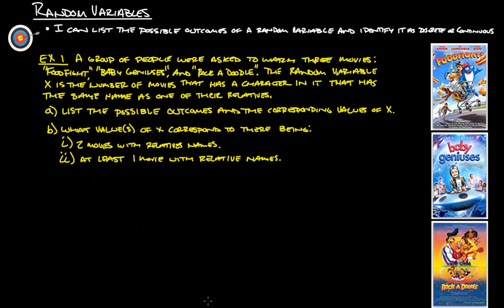So we'll take a quick look at an example here. A group of people were asked to watch 3 movies: Food Fight, Baby Geniuses, and Rockadoodle. The random variable x is the number of movies that has a character in it that has the same name as one of their relatives. Part A, list the possible outcomes and corresponding values of x.